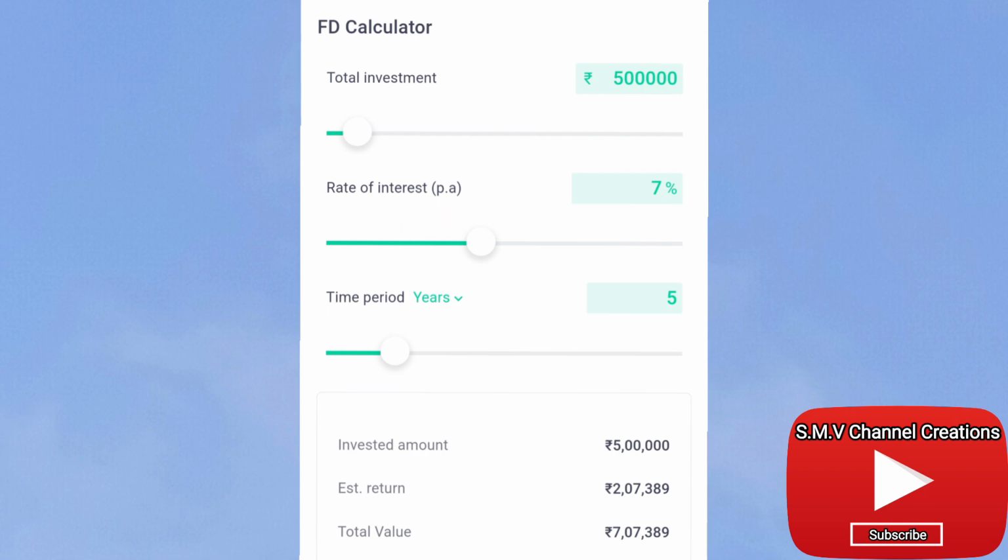This is the magic number, guys. The estimated returns will be 2,07,389. This is not a small amount. This is a high amount only. So the total value of our amount at the maturity time will be 7,07,389 rupees. This is quite a huge amount, as we get 2 lakhs of interest.